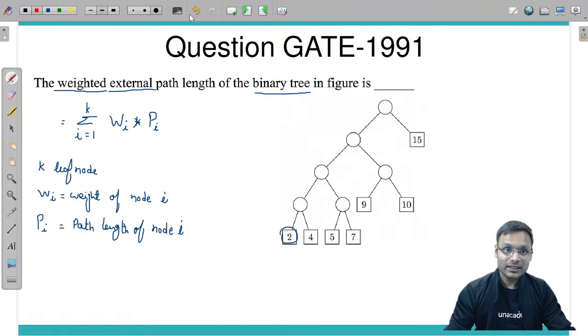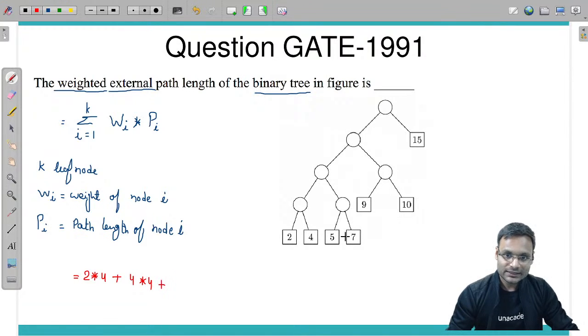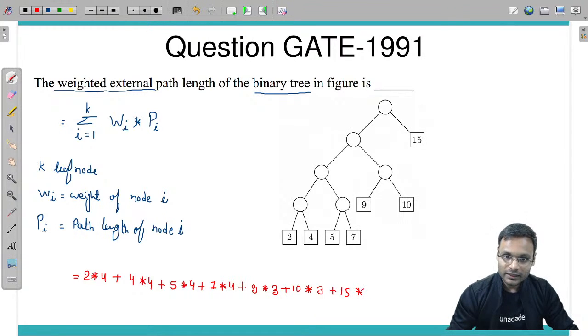आप कैलकुलेट करके बता सकते हैं कि कितना आएगा. Can you calculate it quickly even before me? So for this node path length is 4, so my weighted path length will be weight into path length 4, plus weight 4 into path length 4, plus 5 into path length 4, plus 7 into path length 4, plus 9 into path length 3, plus 10 into path length 3, plus 15 into path length 1.